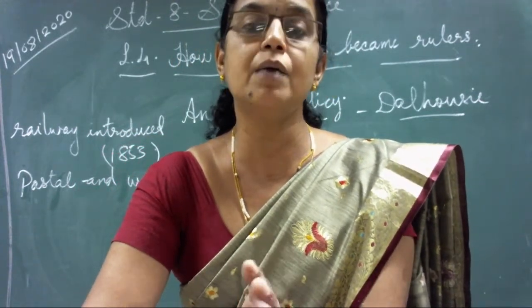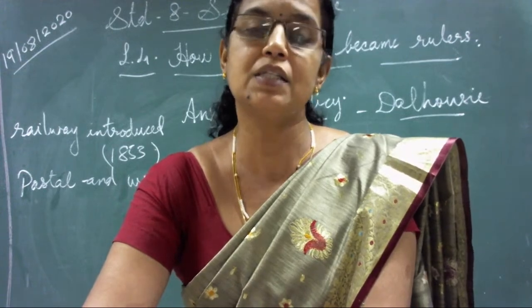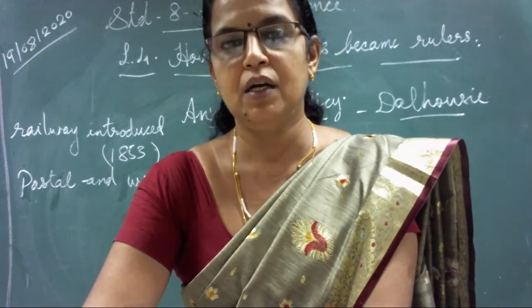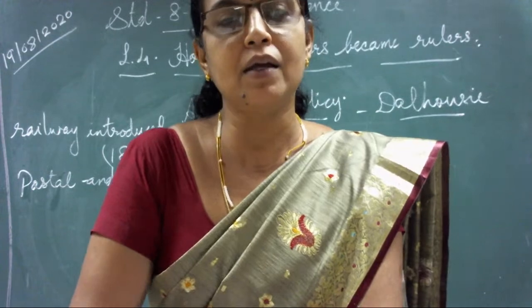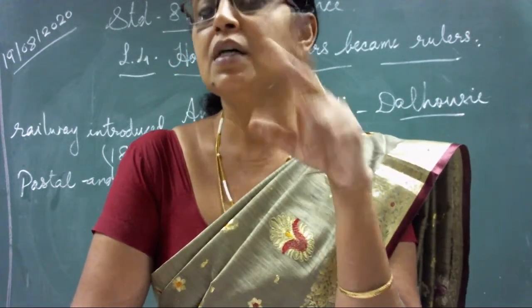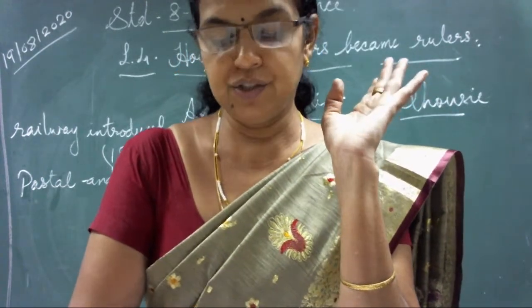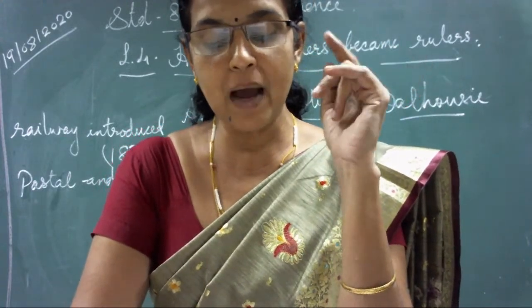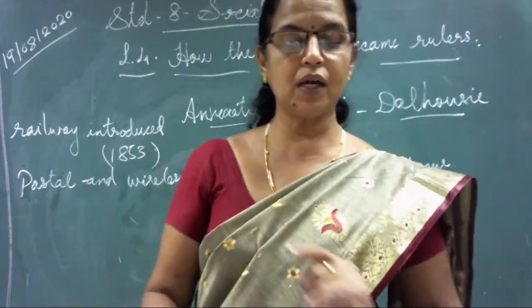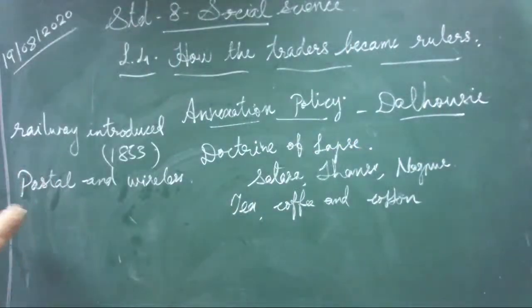Last year in 7th standard we studied Johar, the Sati system and all these. So widows were not allowed to remarry. But Lord Dalhousie changed these two systems. He banned child marriage and advocated widow remarriage. That was also a positive point during his ruling time.